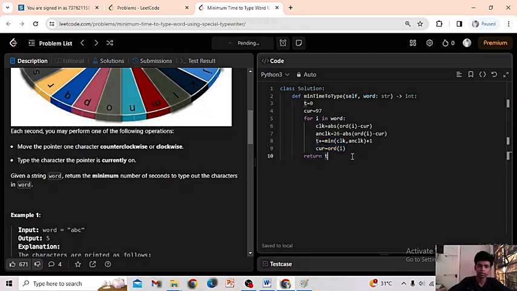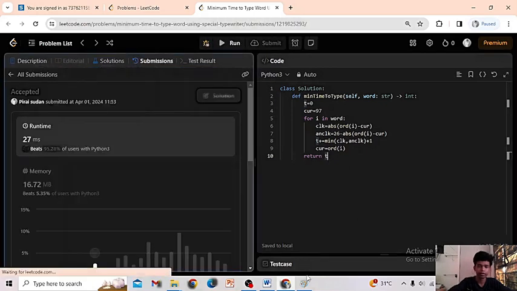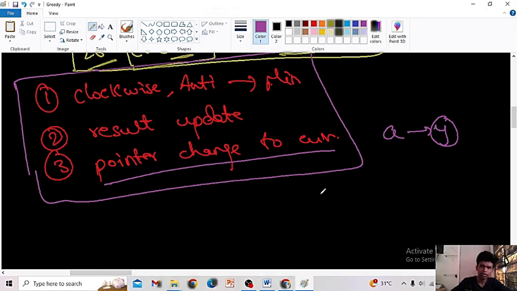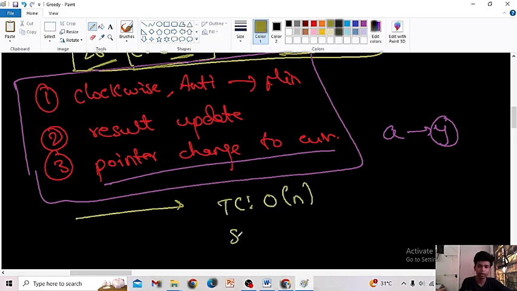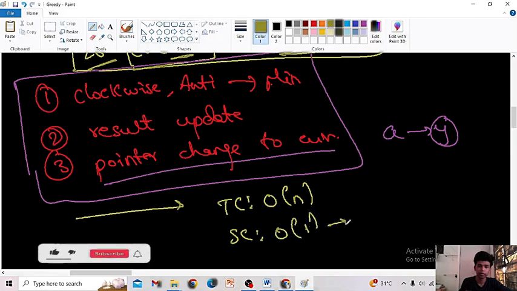This is the approach. Now I'm talking about the time and space complexity. What will be my time complexity? I am just iterating once over every character in the string. So I can say time complexity will be O of n. And what is the space complexity? It is O of 1 because we haven't used any auxiliary space. So it is constant space, right? So this is the approach.